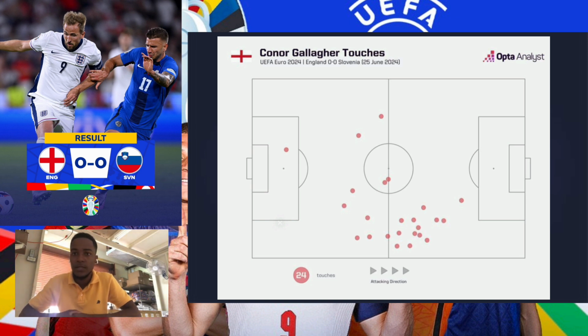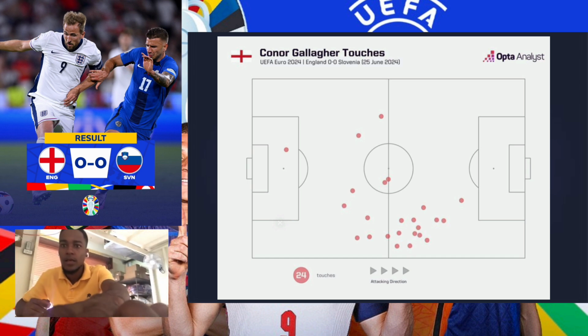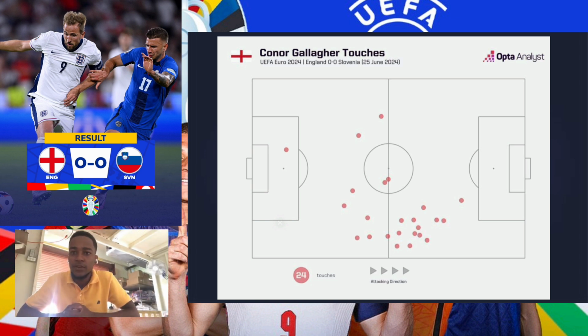The change in principle to start Gallagher was based on the previous two games, which lacked intensity on and off the ball. The midfield in those games was characterized as unbalanced and unorganized. Southgate thought Gallagher could be the solution to all the problems, but he underperformed for the 46 minutes he played. He touched the ball 24 times and he was successful with 17 of his 20 attempted passes, and he only completed 3 of his 5 passes in the final third. And he wasn't exactly in positions that you'd expect to find a central midfielder who might help solve England's problems with progressing play through the middle of the pitch.